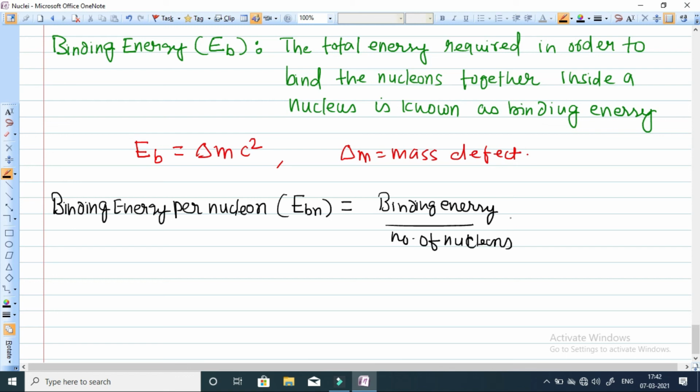The number of nucleons is the atomic mass number A. So EB divided by A is known as binding energy per nucleon.